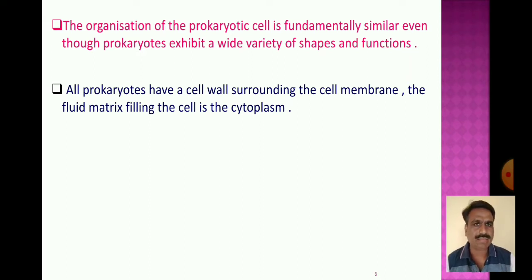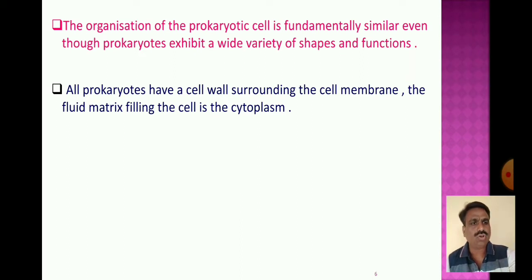Inside the prokaryotic cell, the outer surrounding is the cell wall, and the cell wall surrounds the cell membrane. Inside the cell membrane a fluid matrix is present, filling the cell, and it is called the cytoplasm.